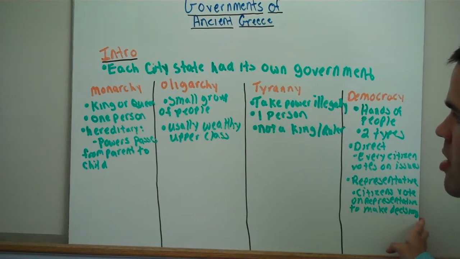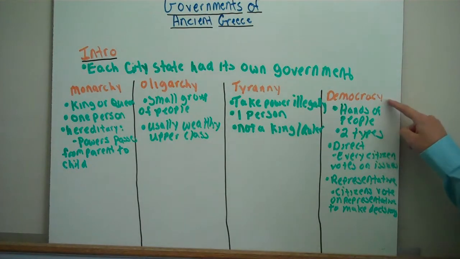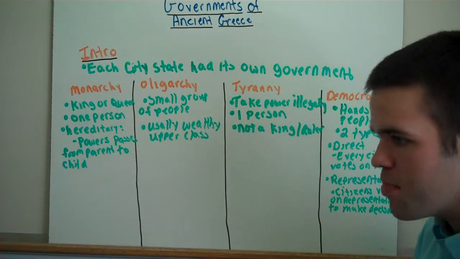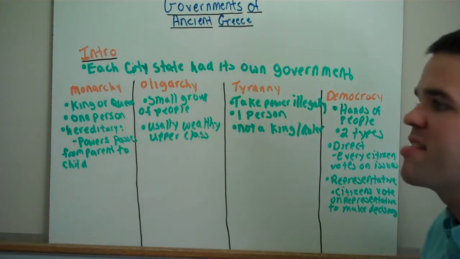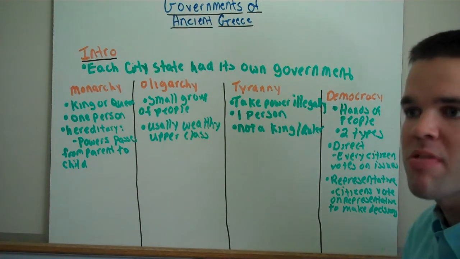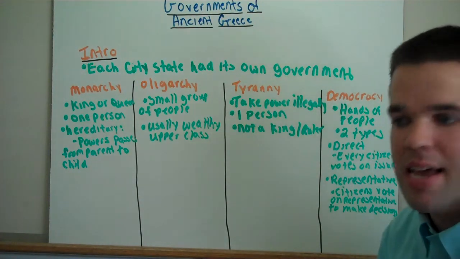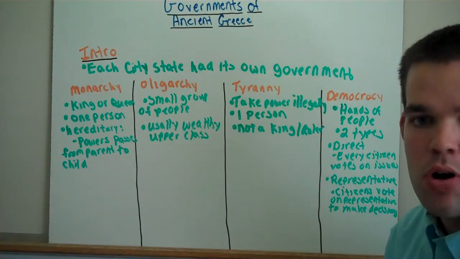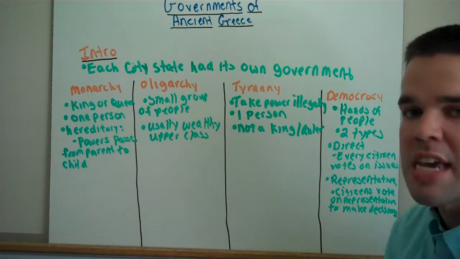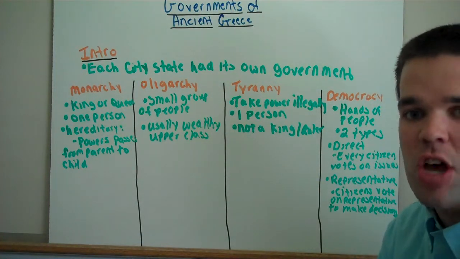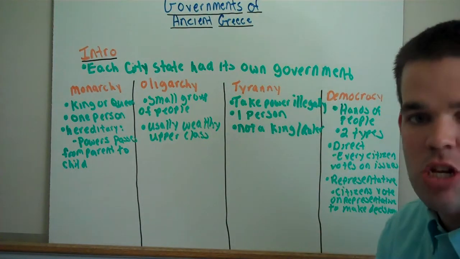Let's move it over a little bit so you can see it. Democracy. Democracy is in the hands of the people. There are two types. There is direct democracy, in which every citizen votes on an issue. What does that mean? It means in November of last year, there was a bond issue that came forward. The bond issue basically said, if approved, then North Johnston would get a new middle school. Every citizen, or the citizens that chose to, got to vote on this issue.